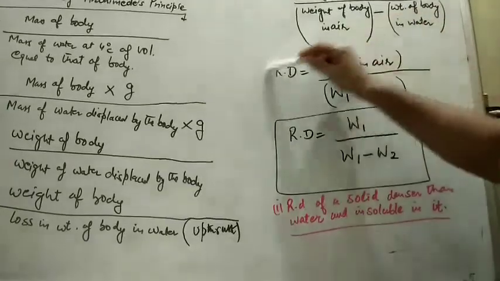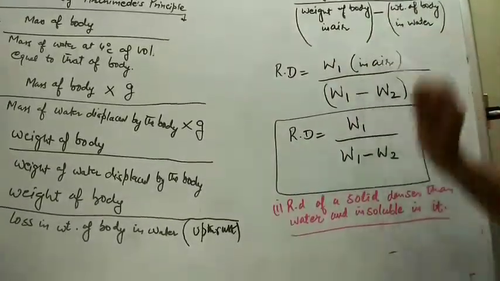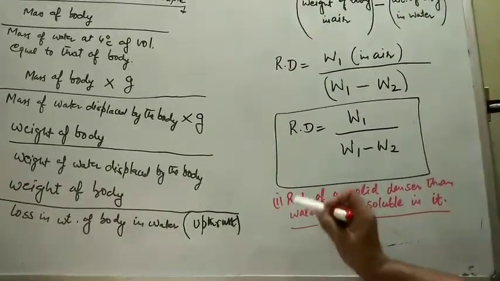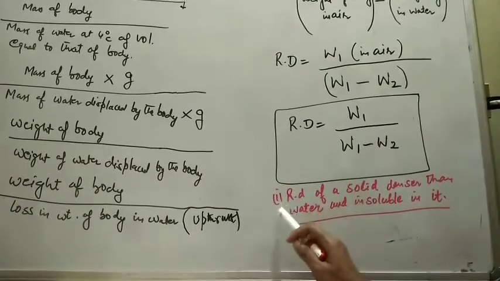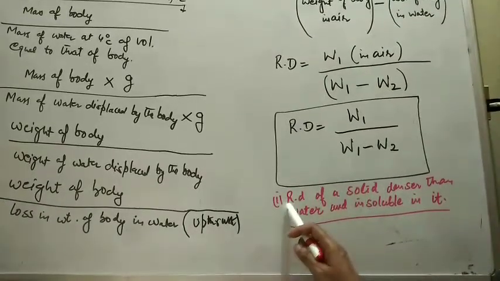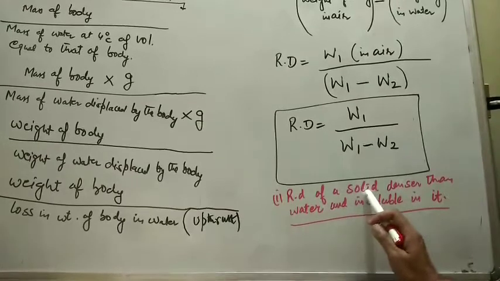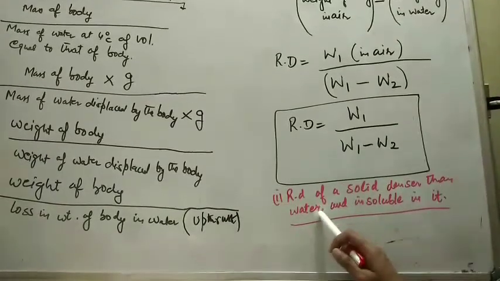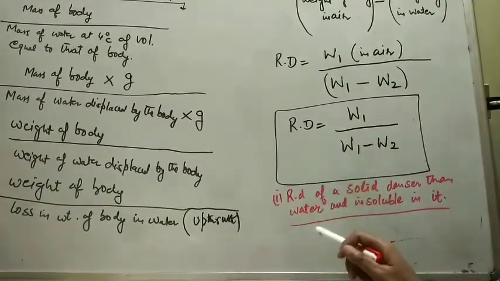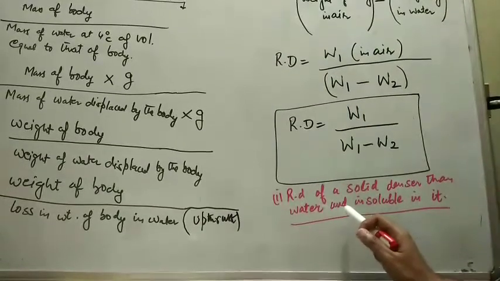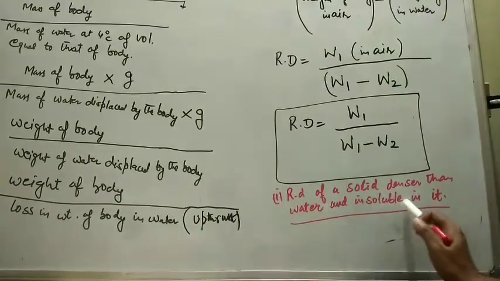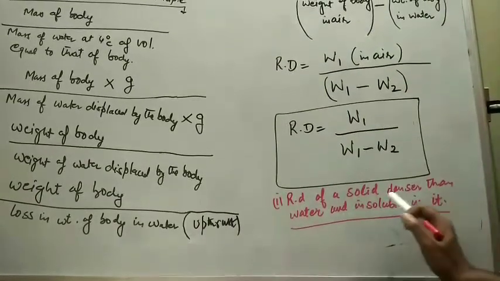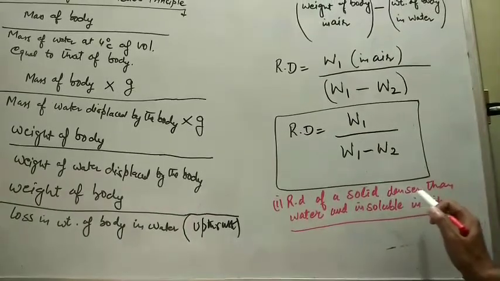Now the same experimental approach we will repeat in this particular part, that first part, that is the relative density of the solid which is denser than water, which can sink, and that is also insoluble in it, means that solid is insoluble in water.